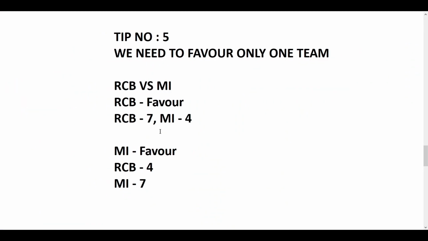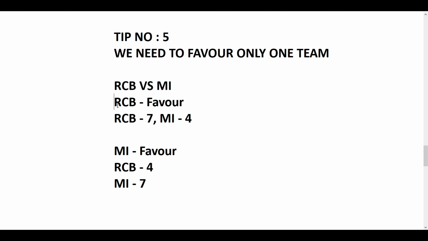Number 5 is the most important tip of all these 8 tips. We need to favor one team, only one team. We cannot expect in a match that only one winner will be there, right? Whether it will be RCB or Mumbai Indians, before the match we need to predict one team and favor that team. For example, in this match I want to favor RCB.